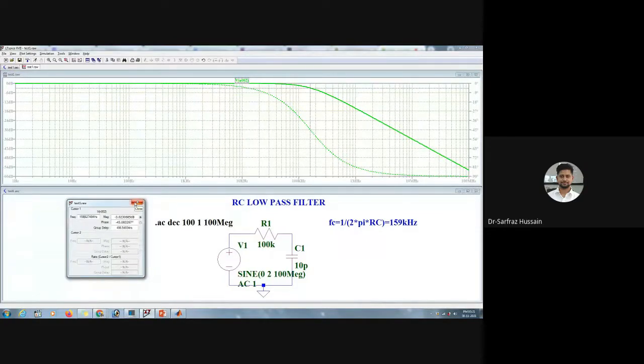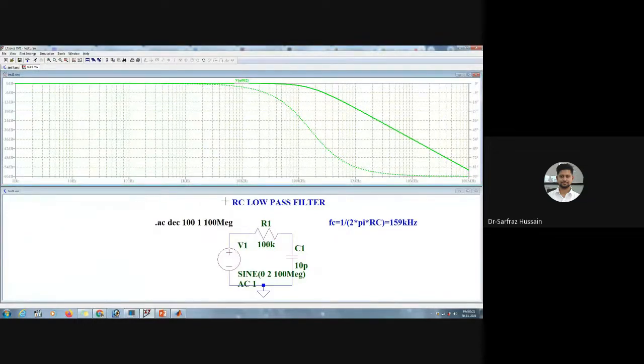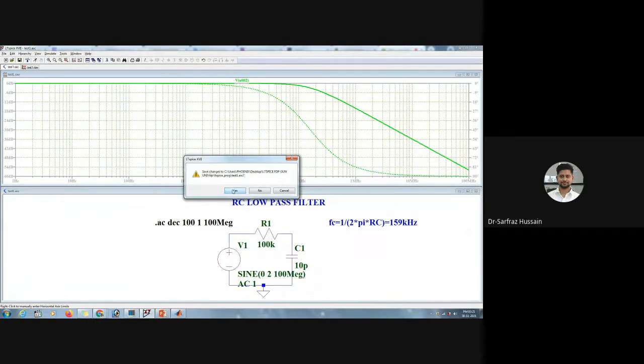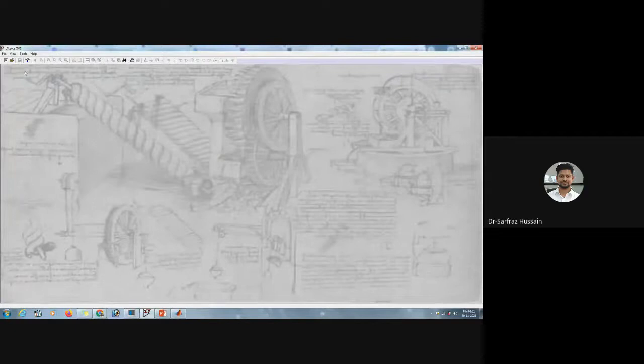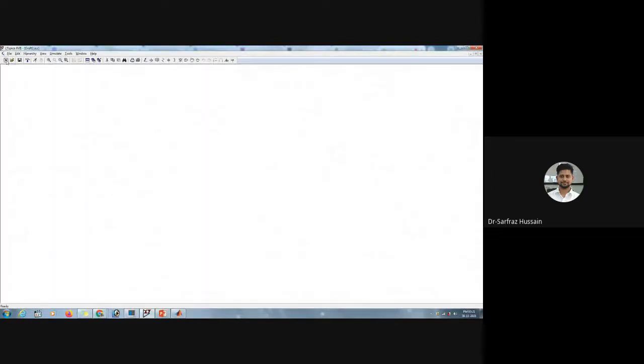Now since it is clear, if you have done up to this one, that means you have already learned the tool. You are able to run the tool and you are comfortable with that. So now we'll go to the next step, that is how to add a model file. There are different commands. We can open up a new schematic for this one, and you can save this particular graph, and then you can use. So let us try to do a MOSFET characteristic.